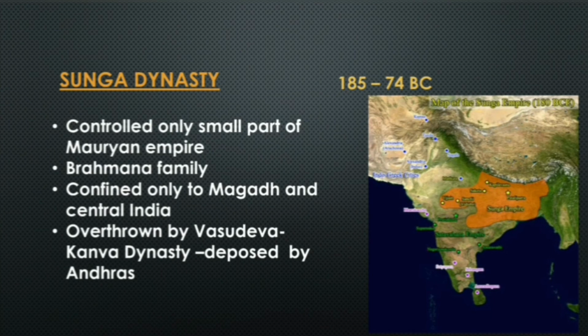The empire is confined only to the Magadh and central India region. And they were overthrown by Vasudeva, and the Kanva dynasty was started. So Shungas were overthrown by Vasudeva, and Vasudeva started a new dynasty, the Kanva dynasty. And the Kanva dynasty lasted for a few years only, and they were deposed by the Andhras or the Satavahanas. So the Kanva dynasty was deposed by the Andhras.